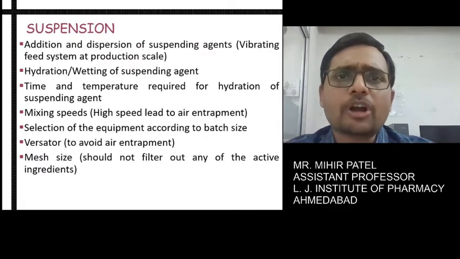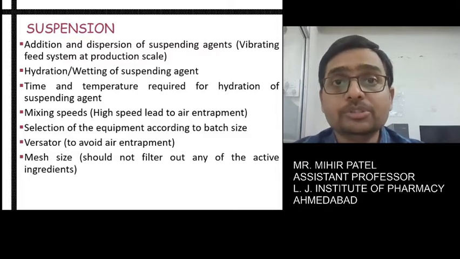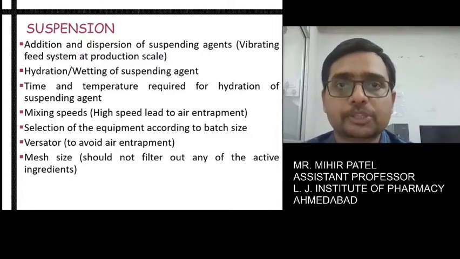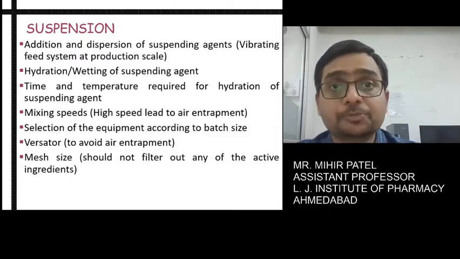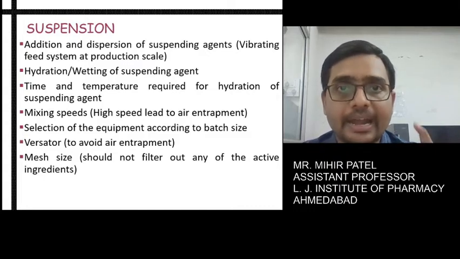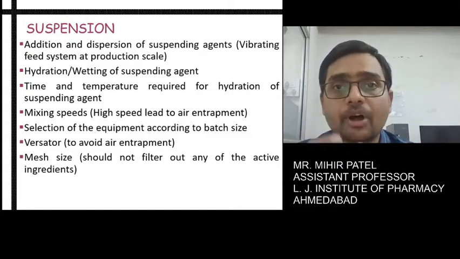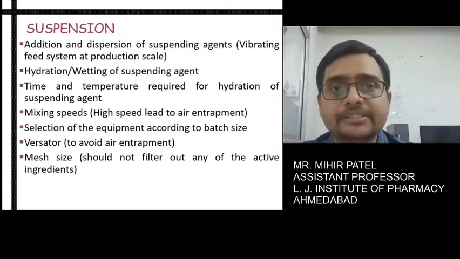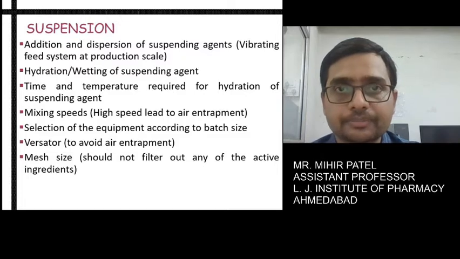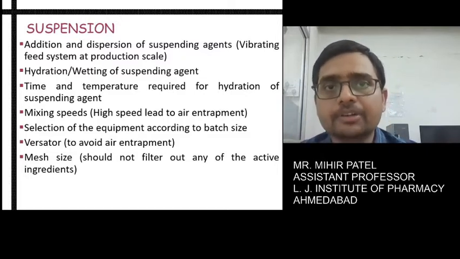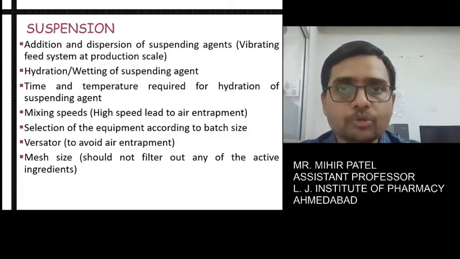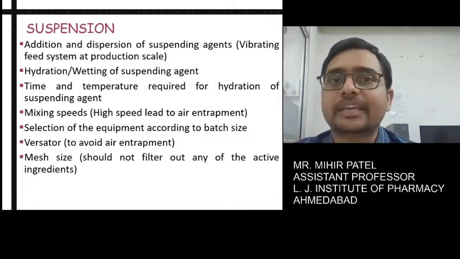Now, when we talk about the second point, that is suspension. Whenever we talk about the concept of suspension, there is addition and dispersion of suspending agents with the help of different vibrating feed systems at the production scale. So please keep in mind, whenever you study the scale up performance, obviously you have to correlate it with the final production scale.